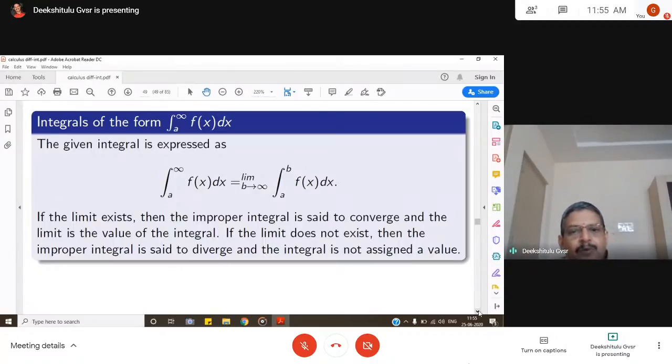Then limit b goes to infinity, integral a to b f of x dx is the same as integral a to infinity f of x dx. This is how we evaluate. First we evaluate the definite integral from a to b, then let b go to infinity. If the limit exists, then the improper integral is said to converge and the limit is the value of the integral. If the limit does not exist, then the improper integral is said to diverge and the integral is not assigned a value. Then the improper integral does not have a value. You cannot evaluate it.